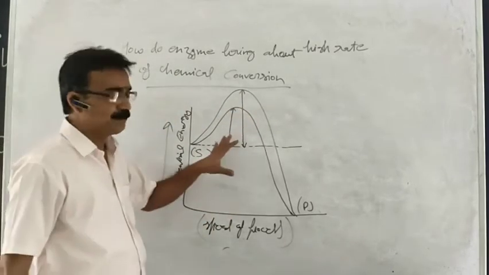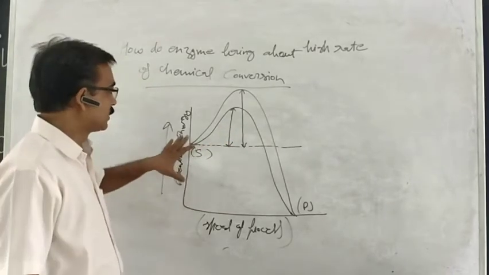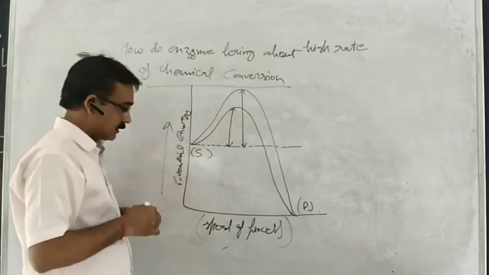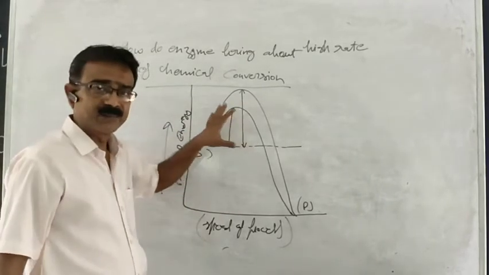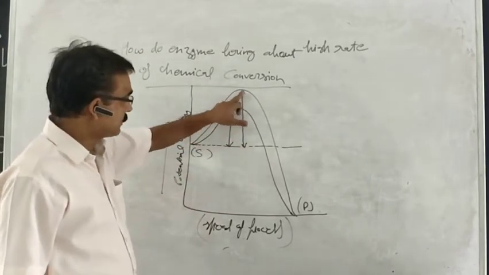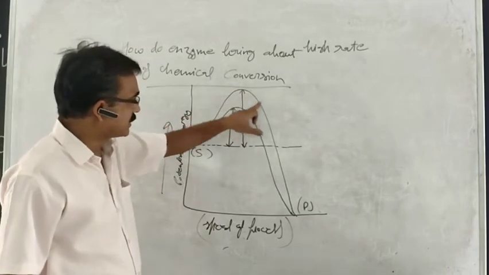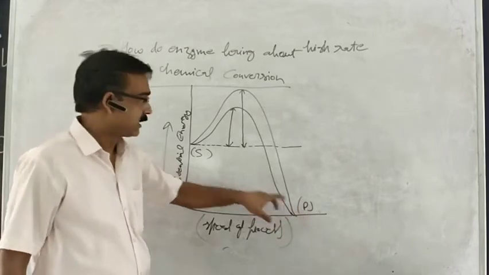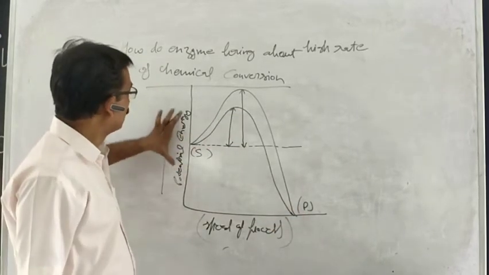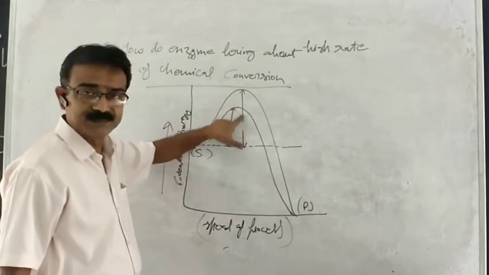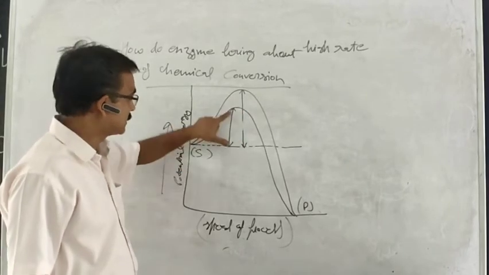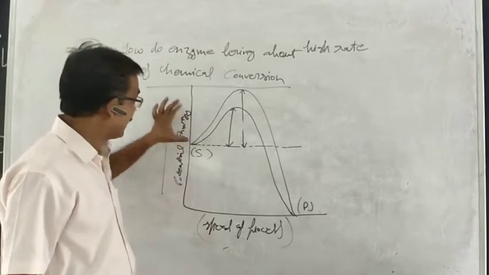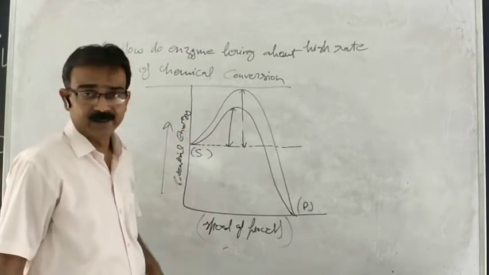By simple observation, you can have an idea that this process of conversion from substrate to product is using more potential energy, and this process of conversion is using less potential energy.